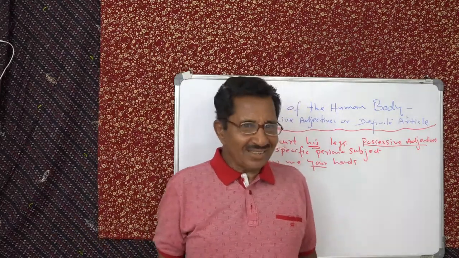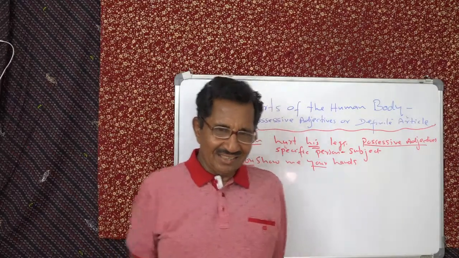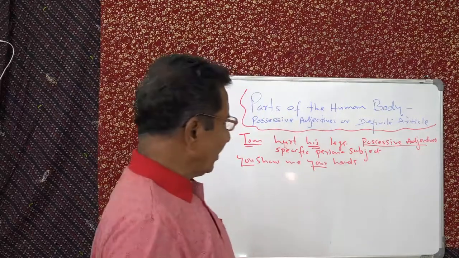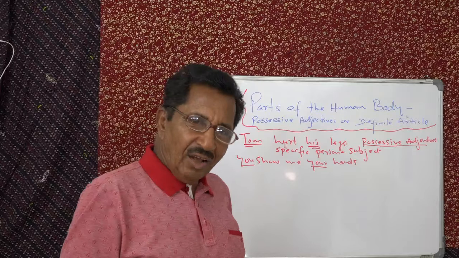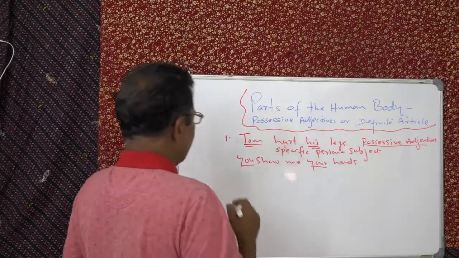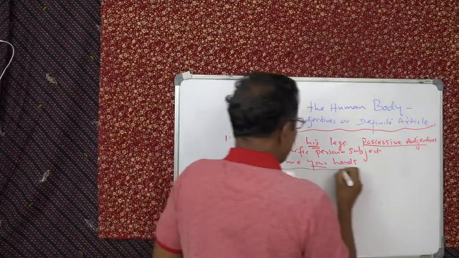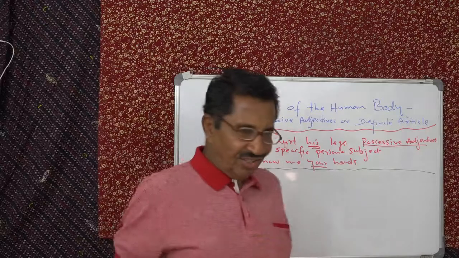That is common sense. You cannot use anything other than that. So that part is over. I think that is clear. And this is the only context in which you use possessive adjective with part of your body. Okay. So that is finished.